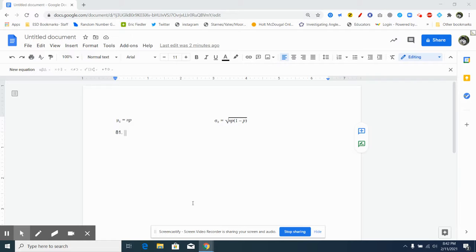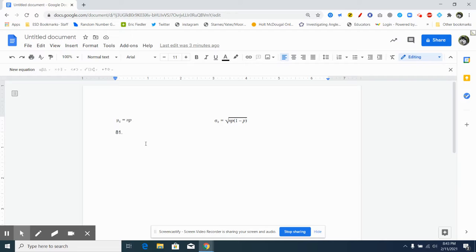Since it is a binomial random variable, if you look at my document that I have here, these two formulas, the first one on the left, mu sub x equals np, applies to the mean. And the one on the right, sigma sub x equals square root of np times 1 minus p, is the standard deviation. I bet you could get it from there. If you like, I can continue to solve that. But in 81 part A, the n would represent the 15, and the p, where did it go? I'm looking, 20%.